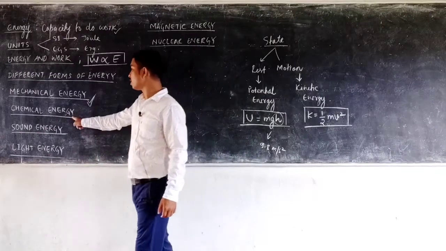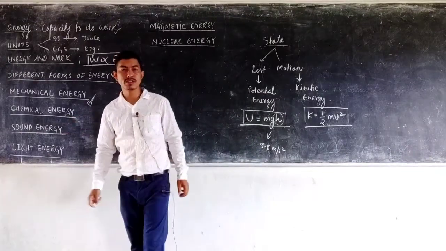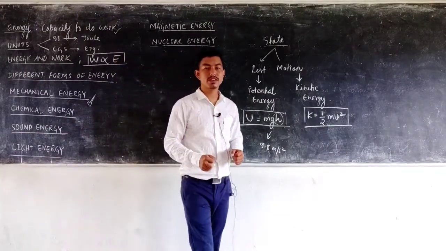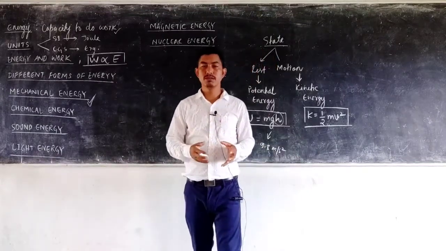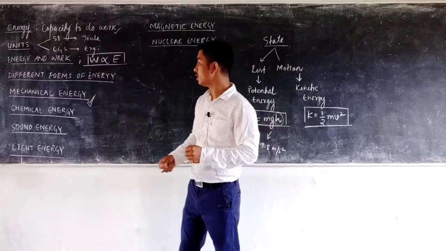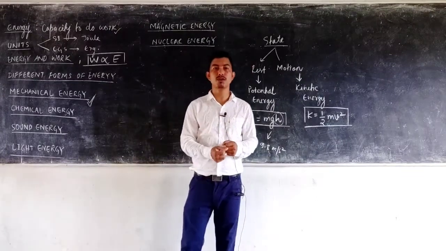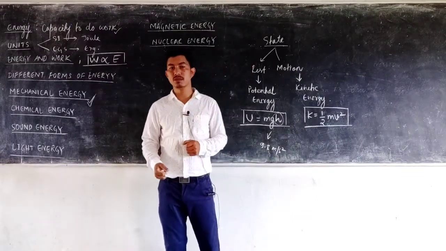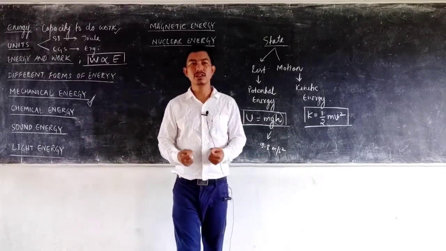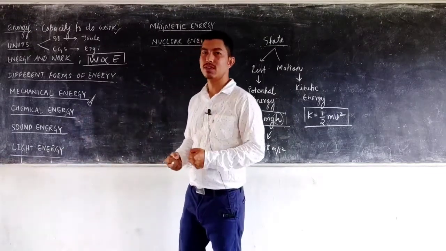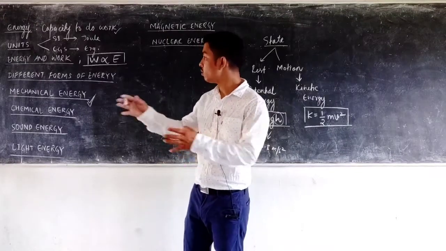The first one is chemical energy. What is chemical energy? Chemical energy is the energy possessed by a body due to its molecular arrangement, or due to the composition of the body itself. Whatever energy the body has, that is defined as chemical energy. Like the energy living beings have. Why do we have energy? How can we do our work?